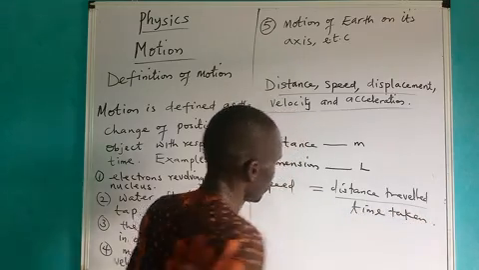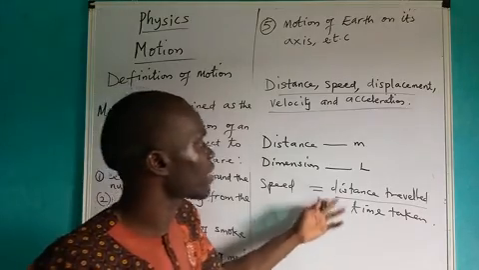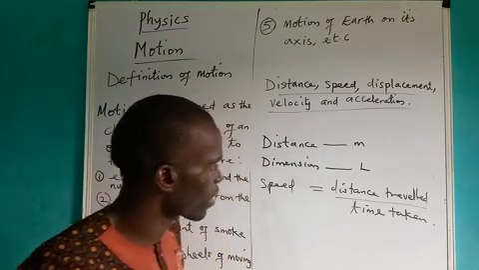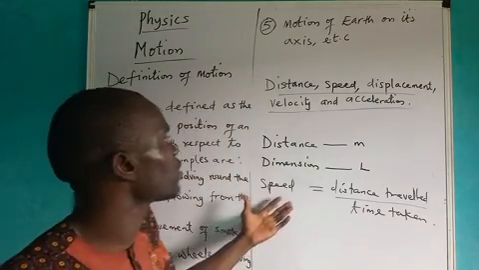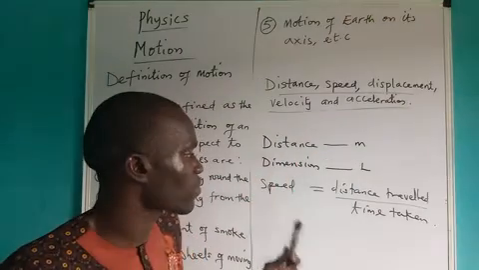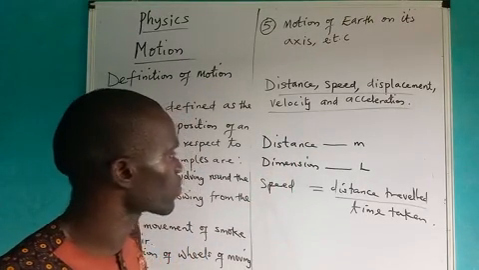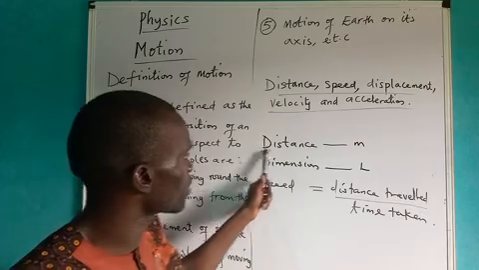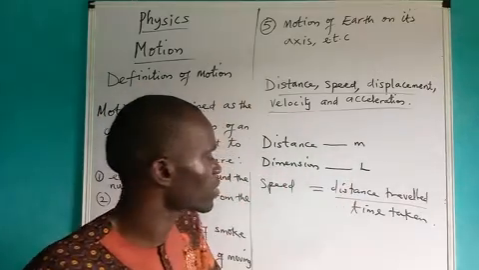The time taken. Speed can be defined as the time rate of distance traveled. Now, speed is a scalar quantity. Speed is also a scalar quantity. We said distance is a scalar, speed is also a scalar quantity.